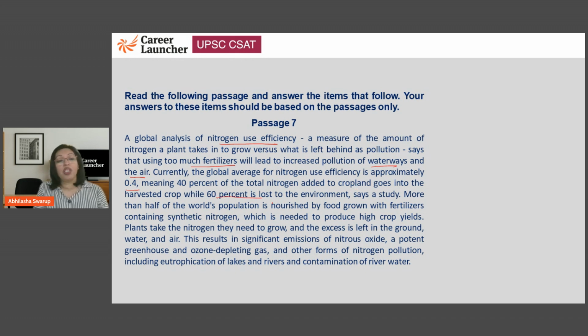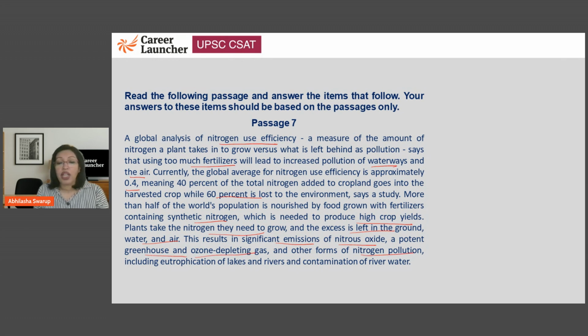More than half of the world's population is nourished by food grown with fertilizers containing synthetic nitrogen, which is needed to produce high yield crops. Now, plants take the nitrogen they need to grow, and the excess is left in the ground, water, and air. So, there is significant emission of nitrous oxide from that, which is a potent greenhouse and ozone depleting gas.